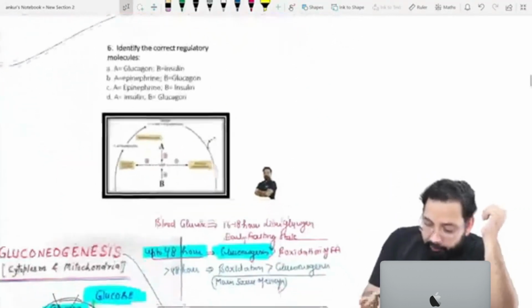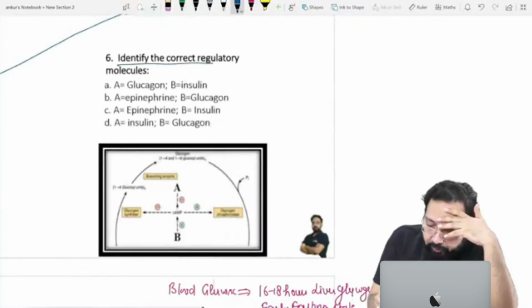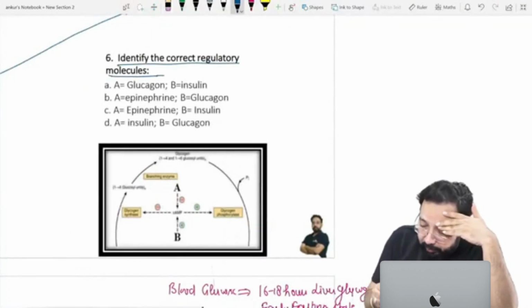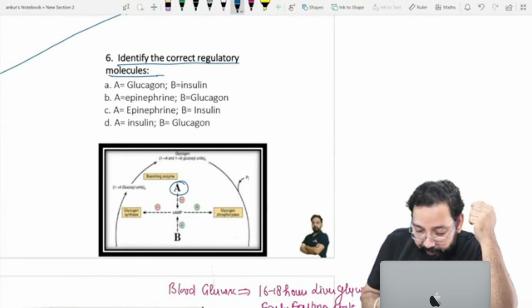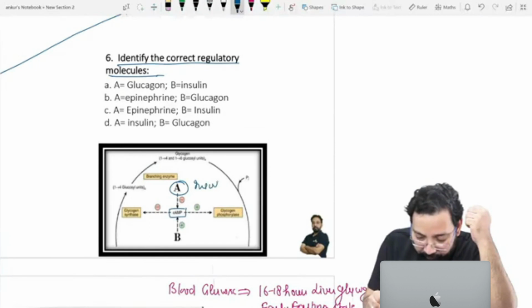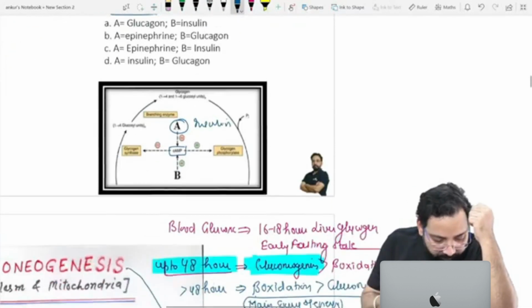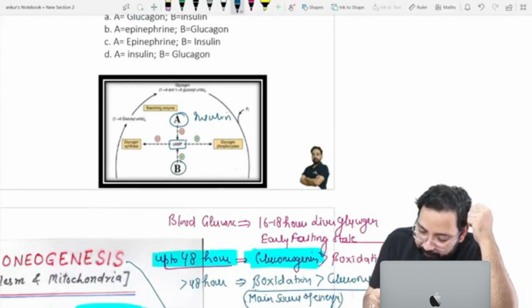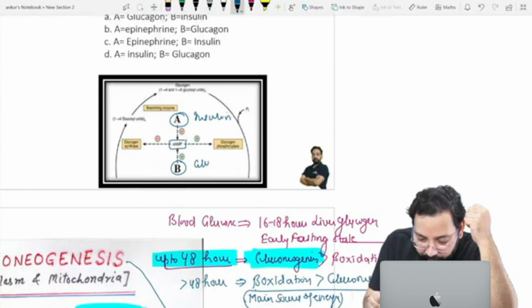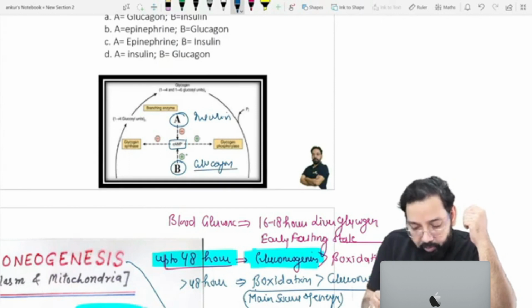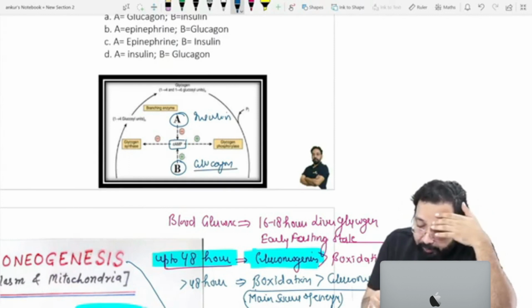Now you can easily answer this question. Enzyme A is active in decreased cyclic AMP, so A is insulin. B activates increased cyclic AMP, that is glucagon. So B is glucagon, which increases cyclic AMP, and insulin decreases cyclic AMP. Clear?